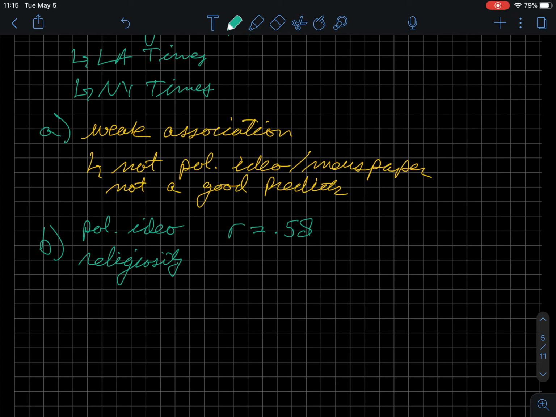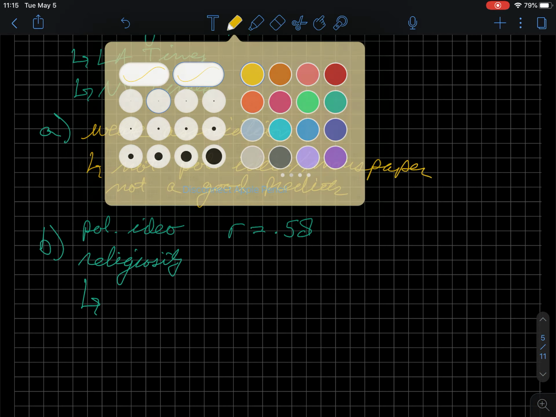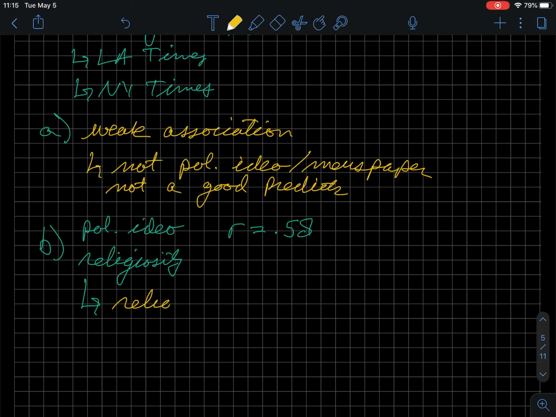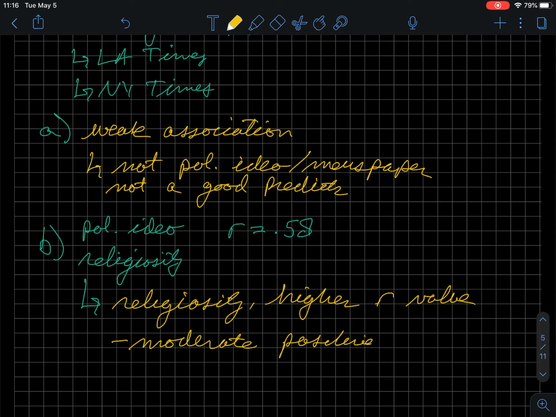So for this sample, what would we say? Which one has a stronger association with political ideology? The answer to this one is going to be religiosity, because it has a much higher correlation value, R value. So if we look back into the notes that I have, this would be a moderate positive relationship.